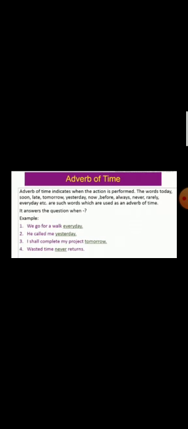Now come to your next, that is adverb of place. Adverb of place indicates where the action is performed. Here, there, everywhere, nowhere, away, near, far, in, out, up, down, below, above, beside, etc. are called adverbs of place.